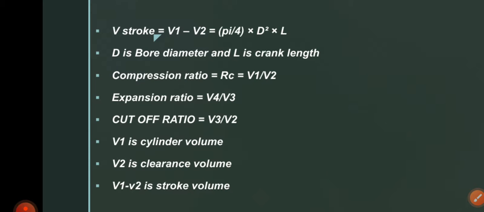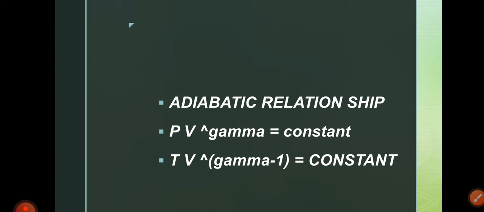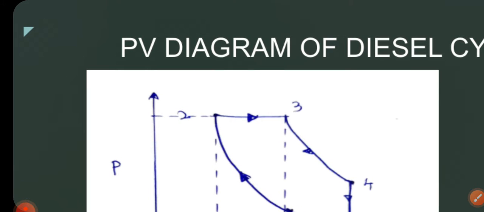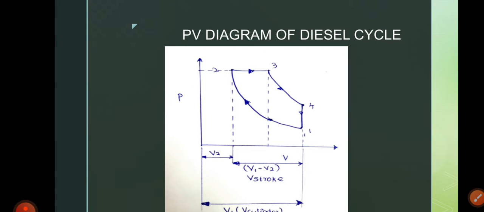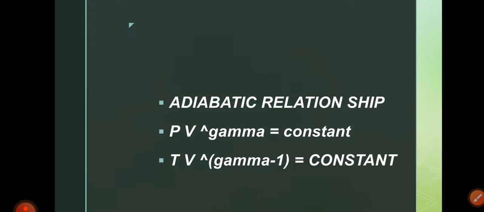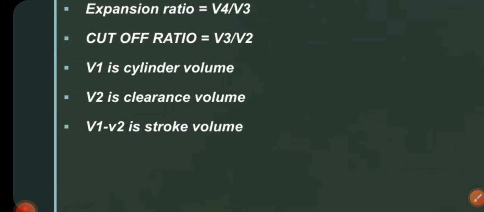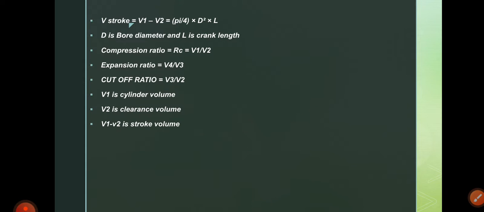So compression ratio is V1 by V2, that is cylinder volume divided by clearance volume, and expansion ratio is V4 by V3. Here is a new ratio called the cutoff ratio. Why is it called cutoff? Here the fuel is cut off at the point 2 to 3. So we call it the cutoff ratio, usually denoted by the Greek letter rho. So V1 is the cylinder volume, V2 is the clearance volume, and V1 minus V2 is the stroke volume. With this information we can proceed to solving the problem.